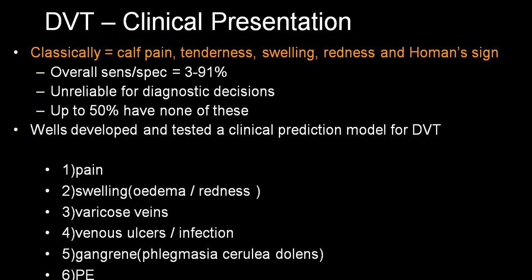You will have pain in the calf muscle, swelling in the calf muscle, redness. You will have a varicose vein. You might have a varicose ulcer, infection, or gangrene secondary to the varicose vein. We call this phlegmasia cerulea dolens. And secondary to that, if a person comes with dyspnea, hemoptysis, then you suspect pulmonary embolism,